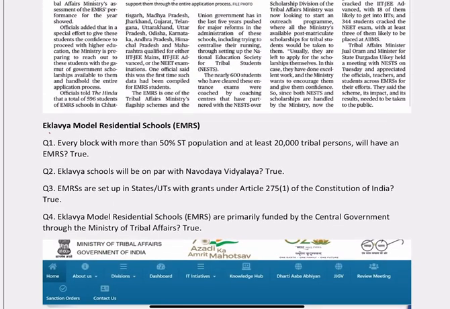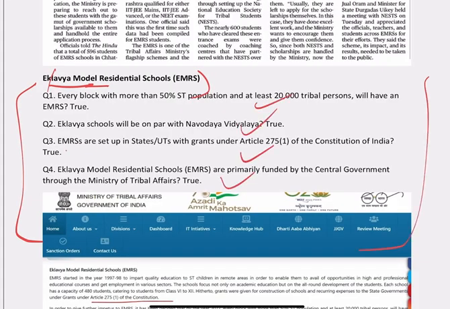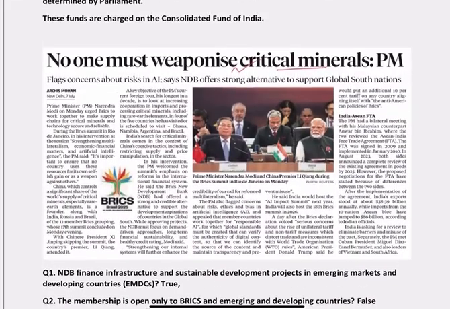Now this is what Eklavya model residential school. We have asked you about the Eklavya model. 4 important statements are there. Whether the grants are from the Article 275 or not. What is the condition for the establishment of the Eklavya model residential schools? Okay, and they are primarily funded by central government or not. So answer भी है, questions भी हैं, articles भी. Just read, that's it. अब देखो और भी article cover हुए हैं.